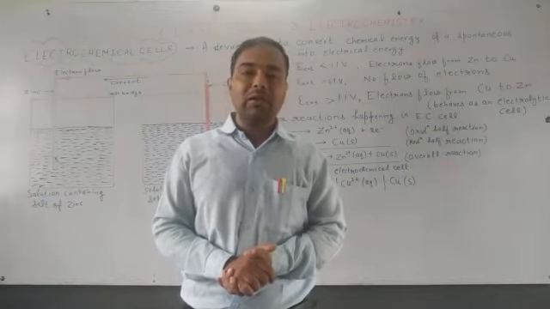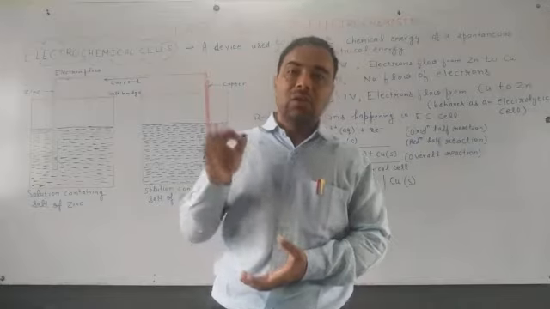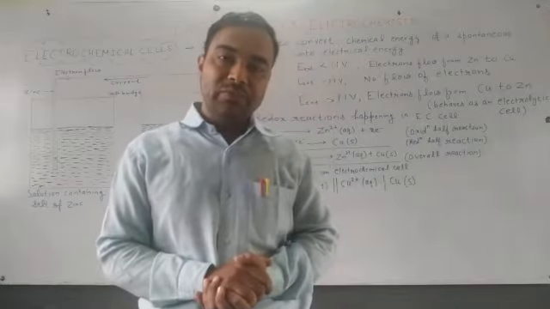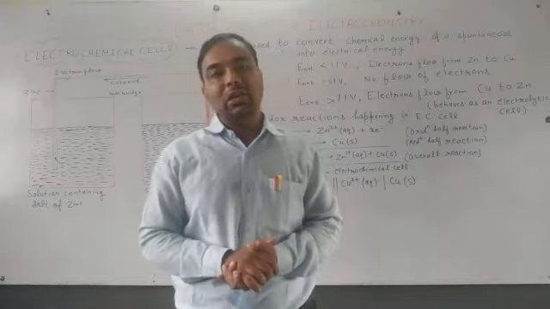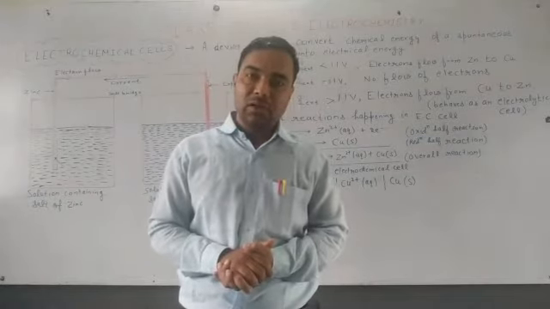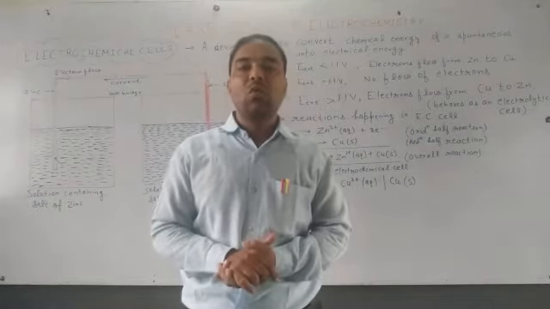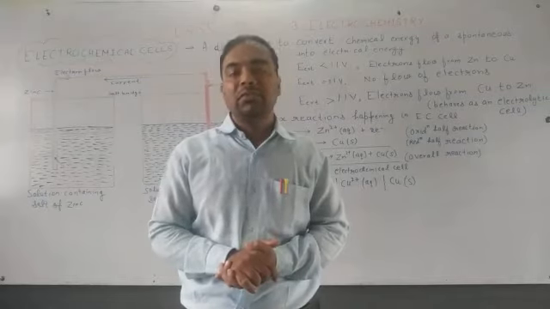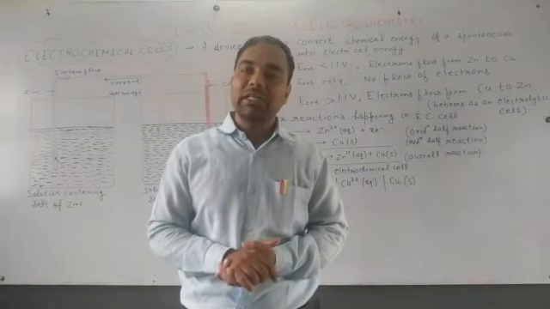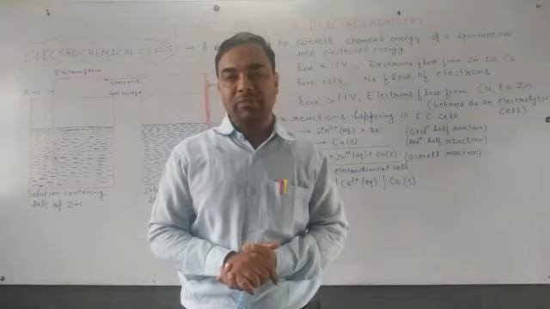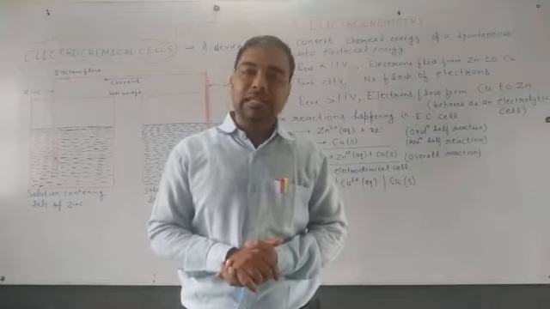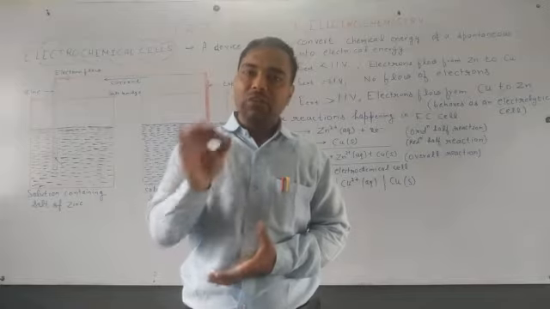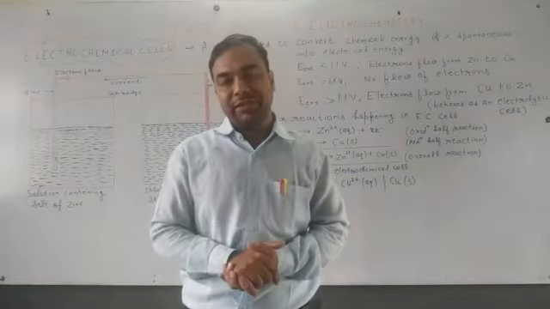Electrochemical cell can be called a galvanic cell due to the name of the scientist Luigi Galvani. Another name of electrochemical cell is voltaic cell due to the name of the scientist Alessandro Volta. It can be called a Daniell cell if it is metal specific.